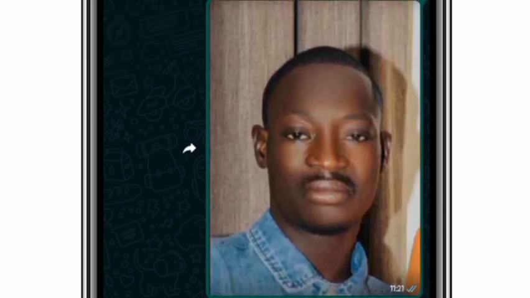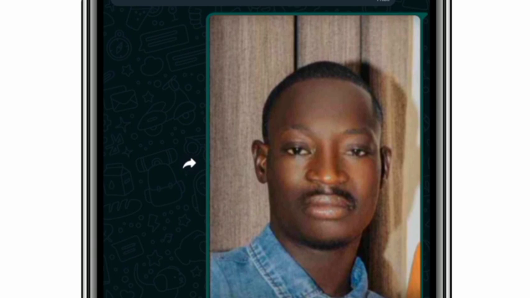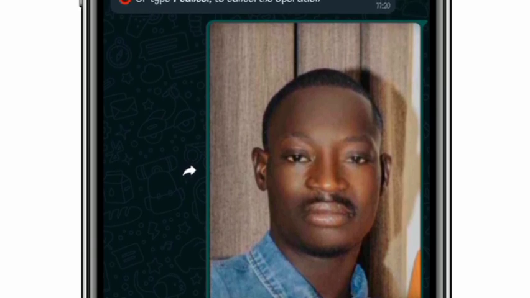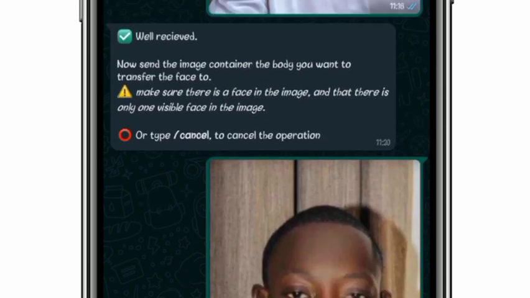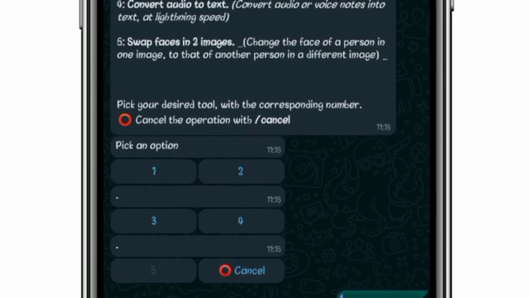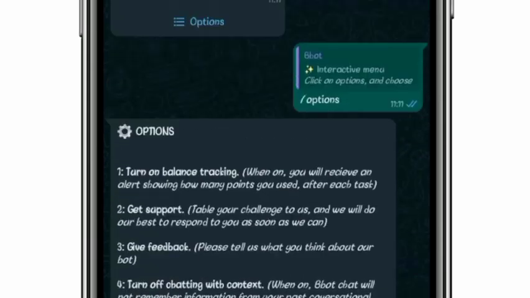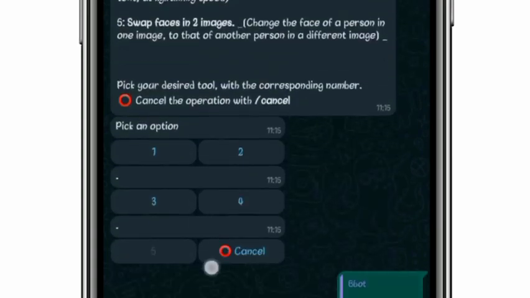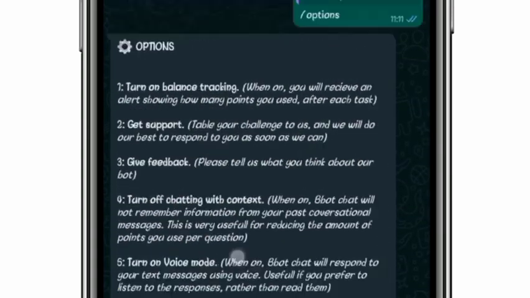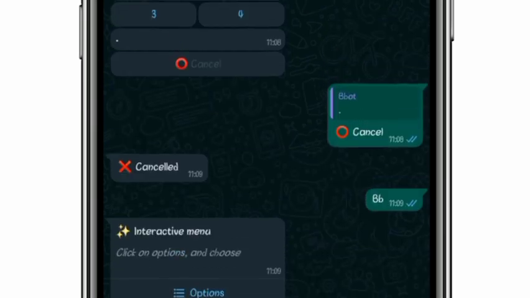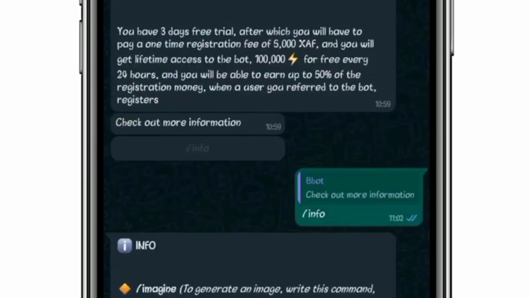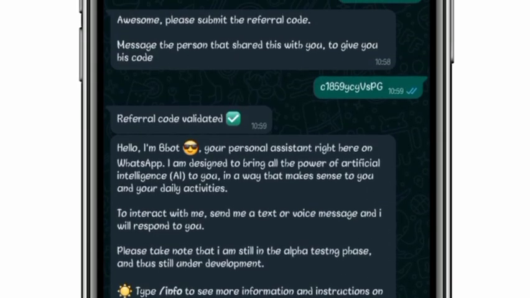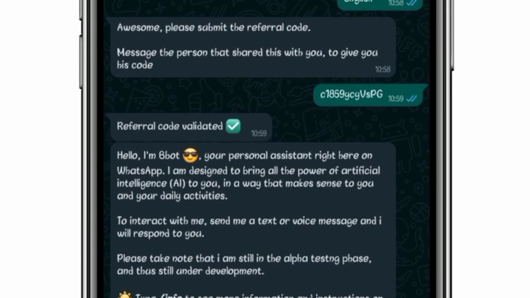It says processing your image. While you wait, you can continue chatting with the bot. So we'll have to wait for a minute for the face to be transferred. You can see Bbot is an amazing chatbot which can be used for different amazing operations. It has quality features. It is a good chatbot which you can use for your day-to-day activities. From generating images, you can convert text to audio, you can convert audio to text.